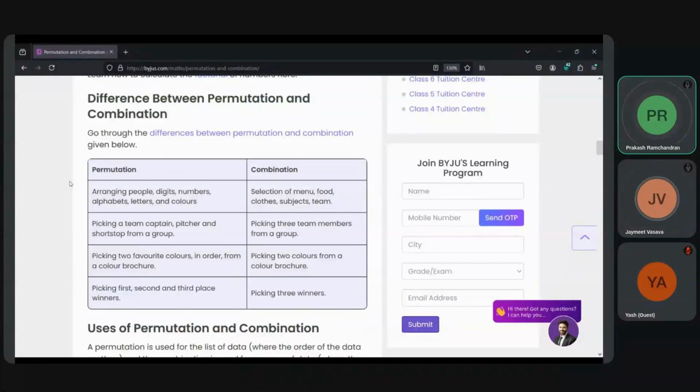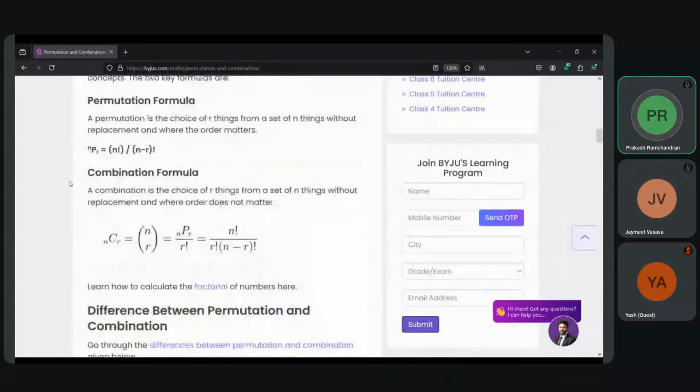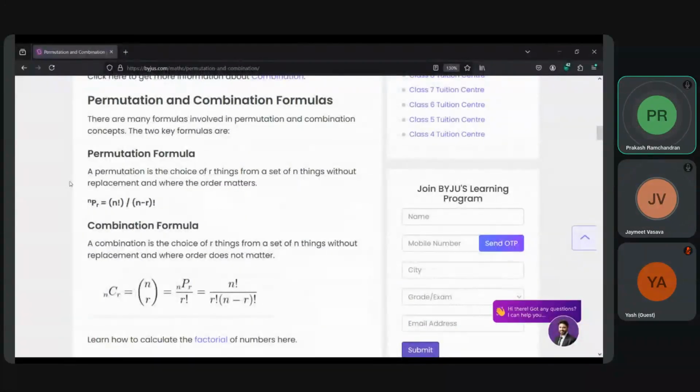You are allowed all ordering. Is repetition or replacement allowed? Right now, the permutation and combination that we are discussing is without repetition, without replacement. Go back and look at the top again and read the definition. Permutation is the choice of things from a set of things without replacement, and where the order matters. So you are not replacing anything, you are just ordering. If the order is there, it matters. 19 is 19, 91 is 91.